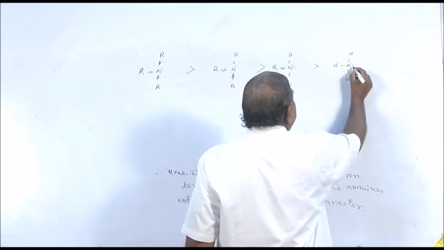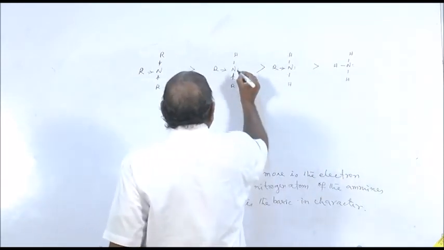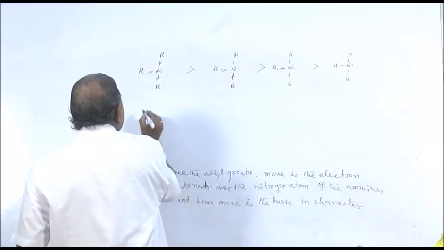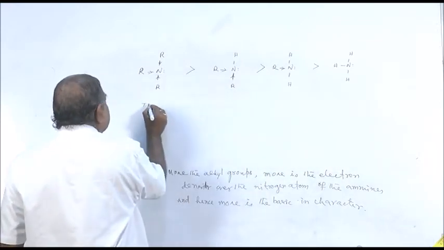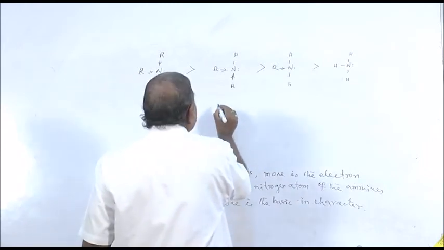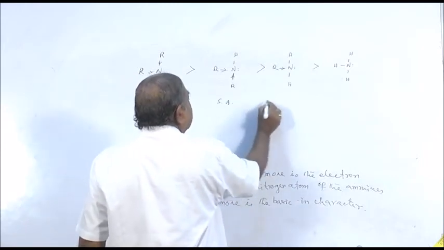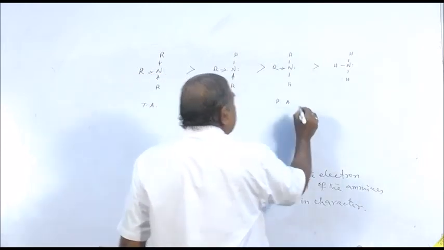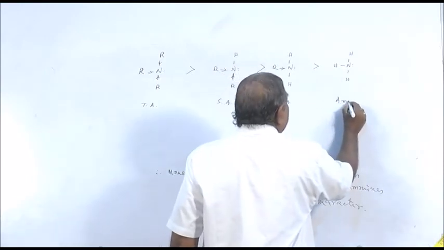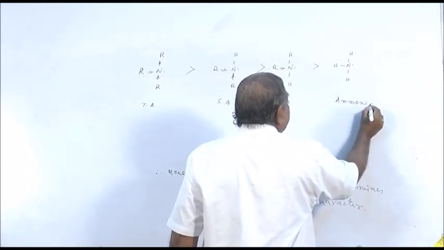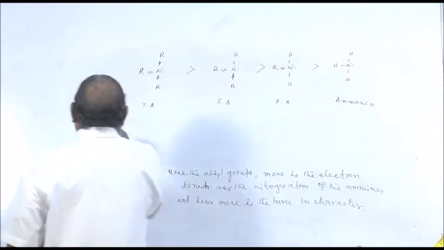The nitrogen atom in all these cases possesses a lone pair of electrons. So theoretically this is tertiary amine, this is secondary amine, this is primary amine, and this is ammonia. This is a theoretical concept.